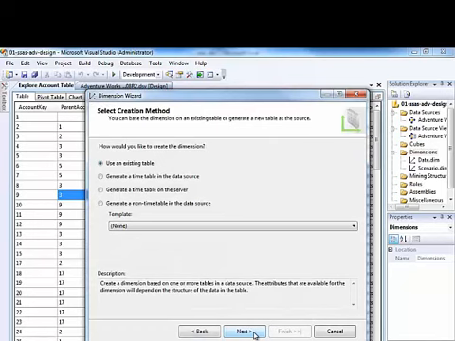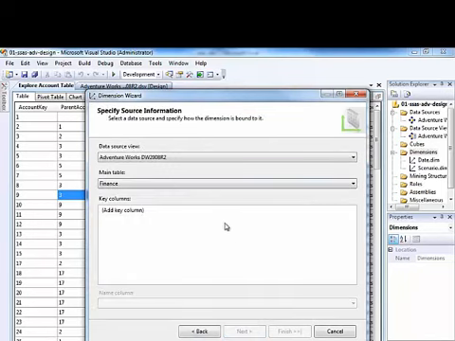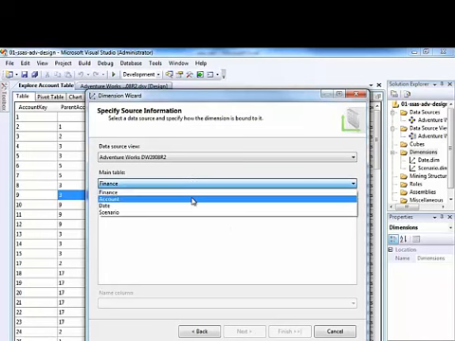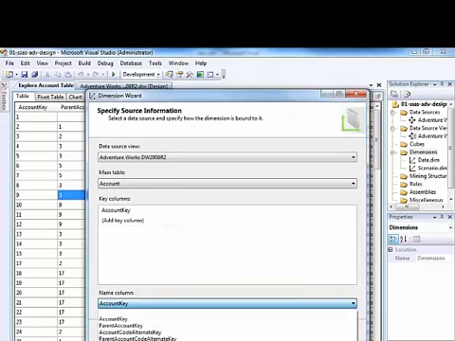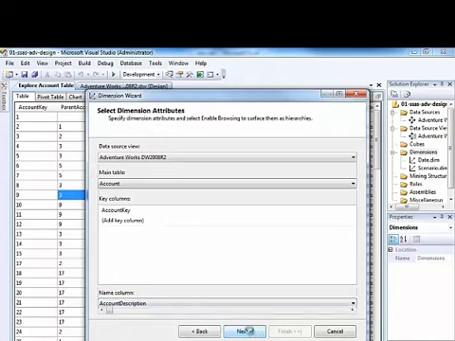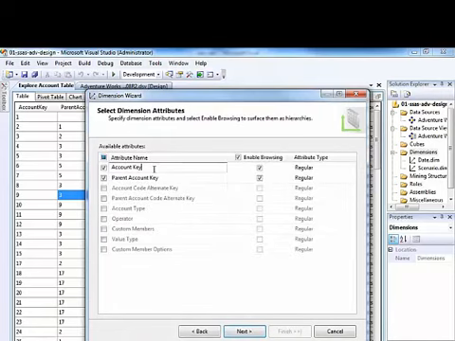We'll use the dimension wizard, and it is an existing table called account, and the key column is account key. The name column is account description. We'll rename the key attribute as account and the parent attribute as accounts.